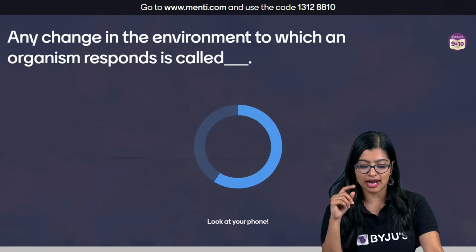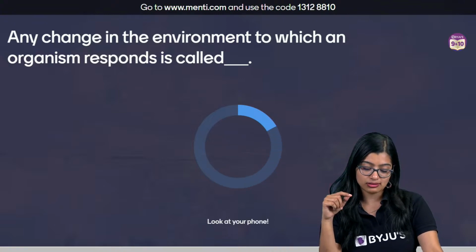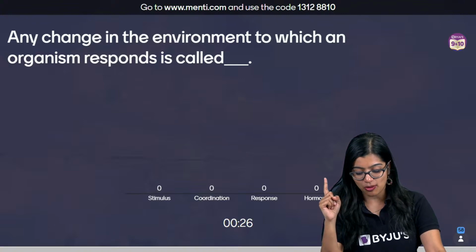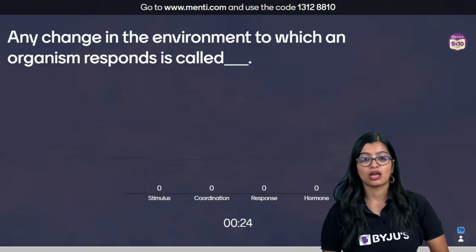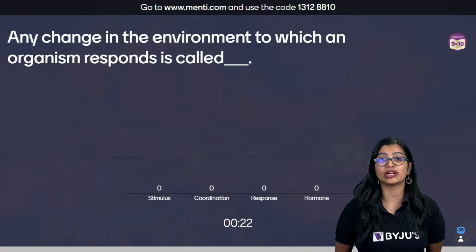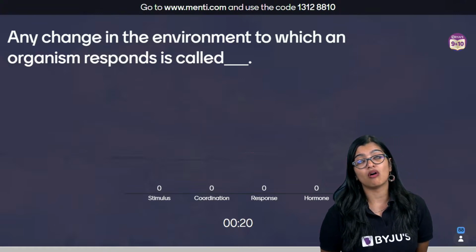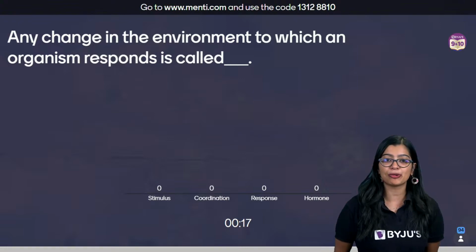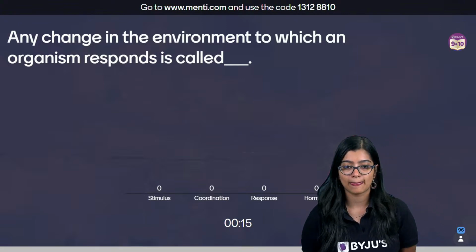Any change in the environment to which an organism responds? You all should be getting this answer correctly, right? Stimulus, coordination, response, hormone. Deficiency of iodine, and as a result. So Rahul, goiter is caused due to deficiency of iodine resulting in low production of thyroxine.